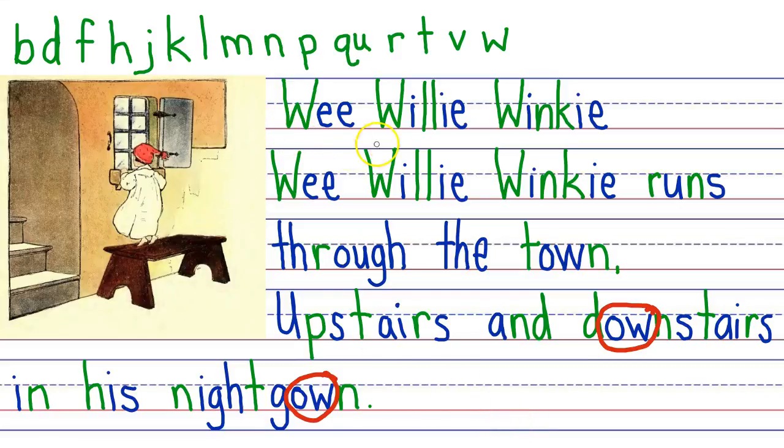Let's read it out. Wee Willie Winkie. That's the name of the poem. And these are the first 2 lines of the poem. Wee Willie Winkie, runs through the town, upstairs and downstairs, in his nightgown. Good job.